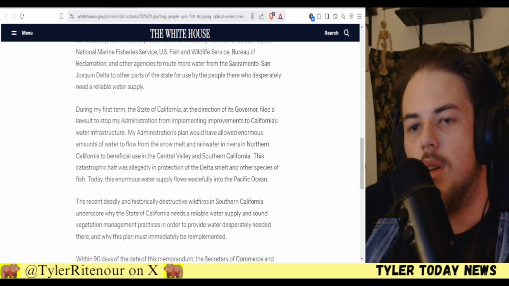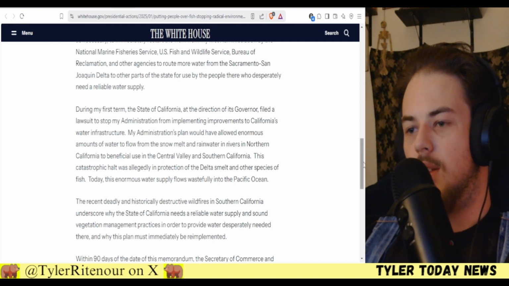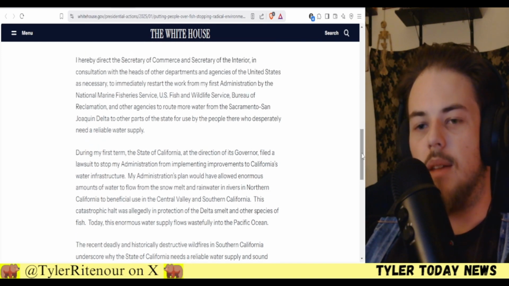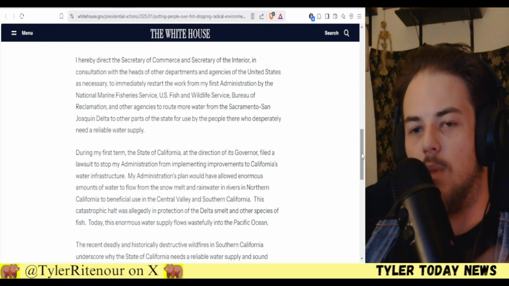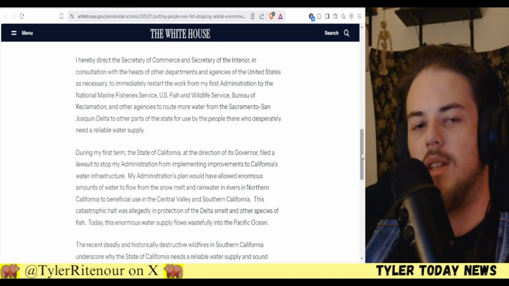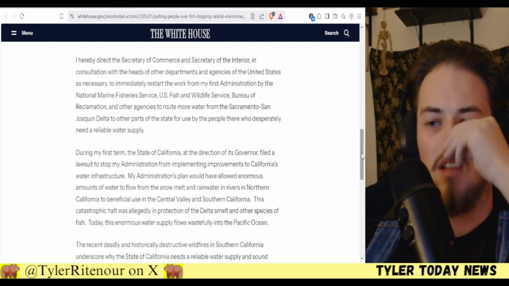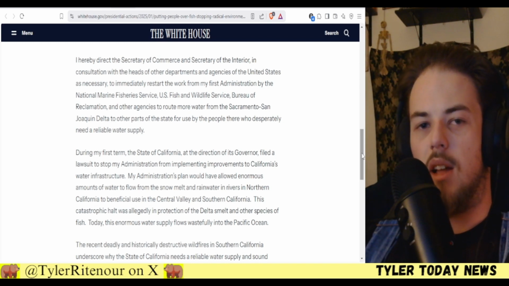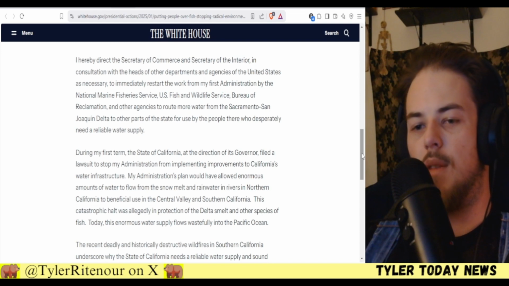So if you don't know, the Joaquin Delta, right now it's a river that comes from Northern California that could be flowing down towards the southern parts of California, at least closer to LA and stuff like that. And we can be using it for water reservoirs and all kinds of things. And we have not been doing that because they're worried about some fish or something like that, the Delta smelt.